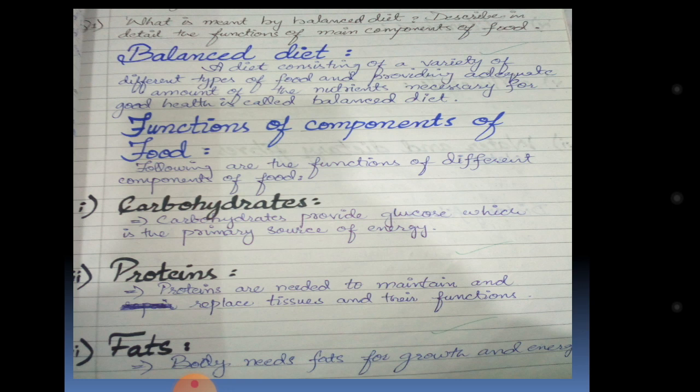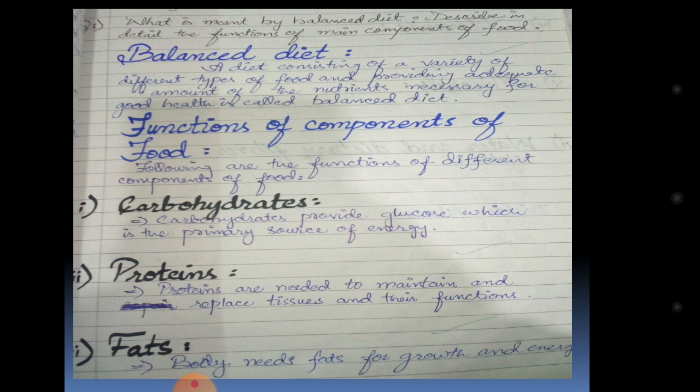Here I am sharing some functions of the different components of food, like what carbohydrates do, what proteins do in our body, what fats do. First of all, carbohydrates. Carbohydrates provide us glucose, which is the prime source of energy.